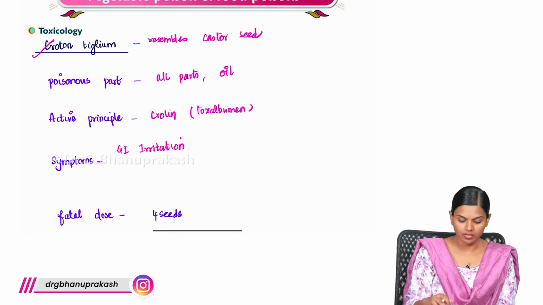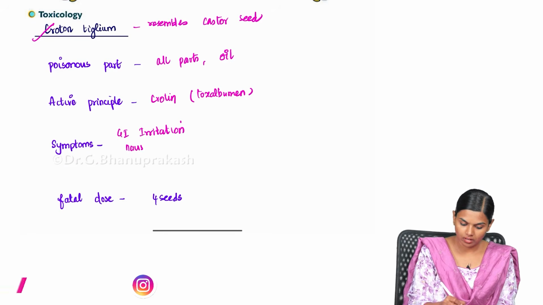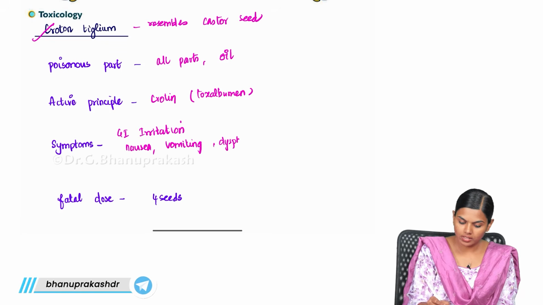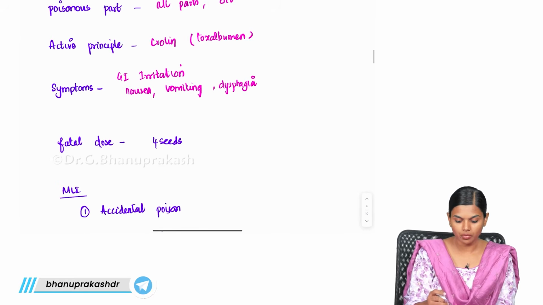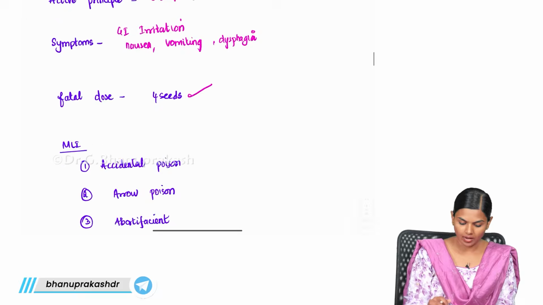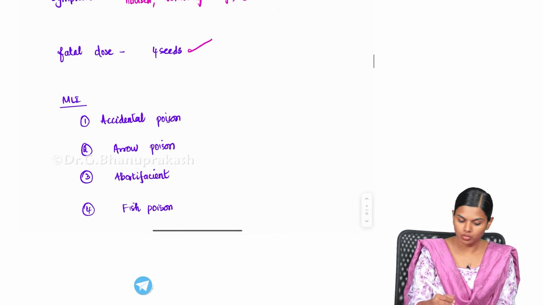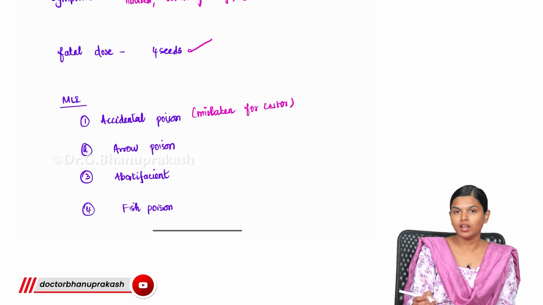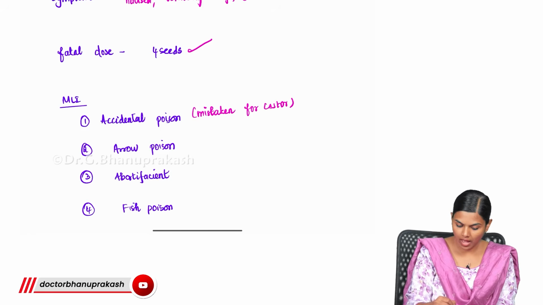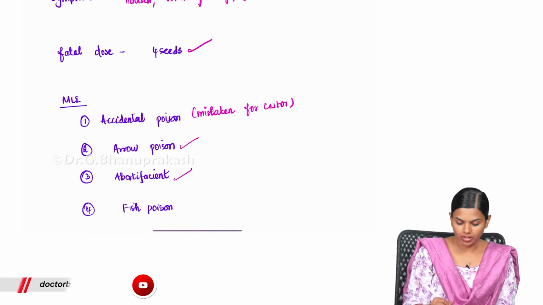GI irritation. They will have nausea, vomiting, dysphagia. All this irritation will happen in the gastrointestinal tract, and the fatal dose is up to 4 seeds. It is mostly medico-legally important, mostly accidental poisoning. It is mistaken for castor. This is the important medico-legal aspect, and it is also used as an arrow poison, abortifacient and fish poison.